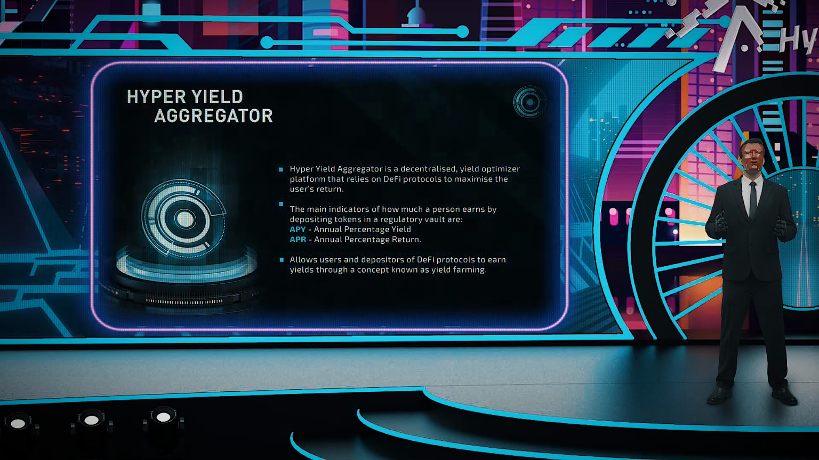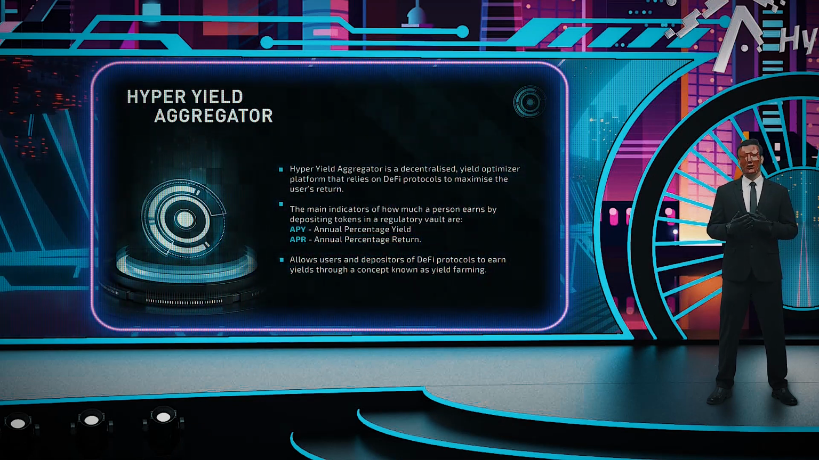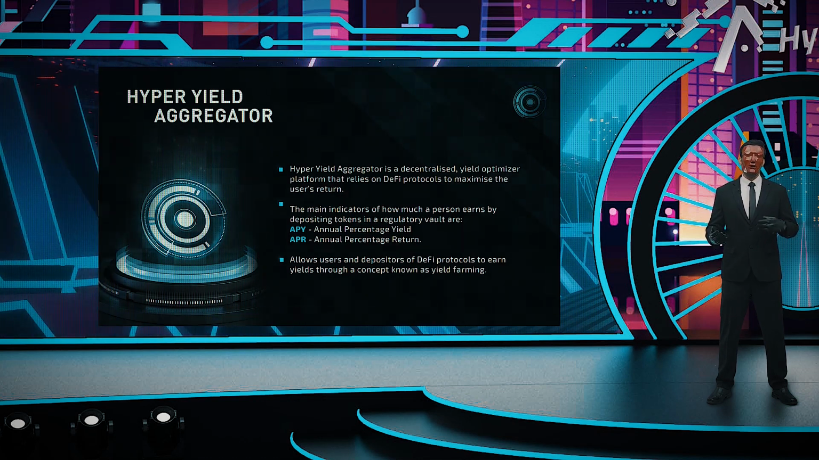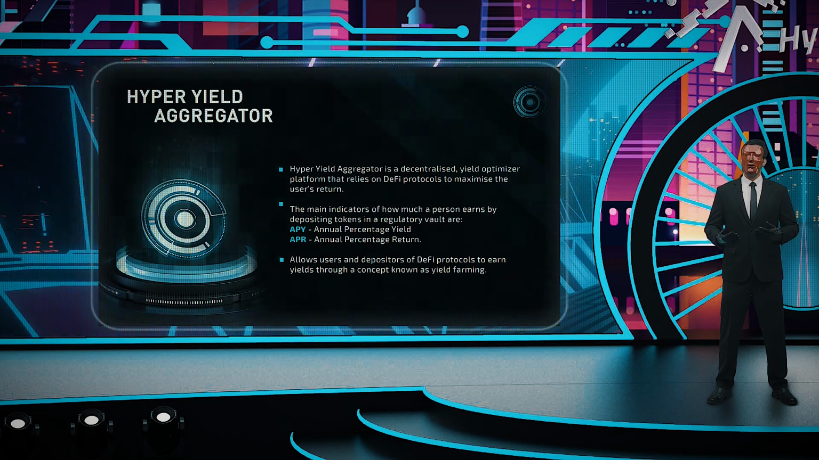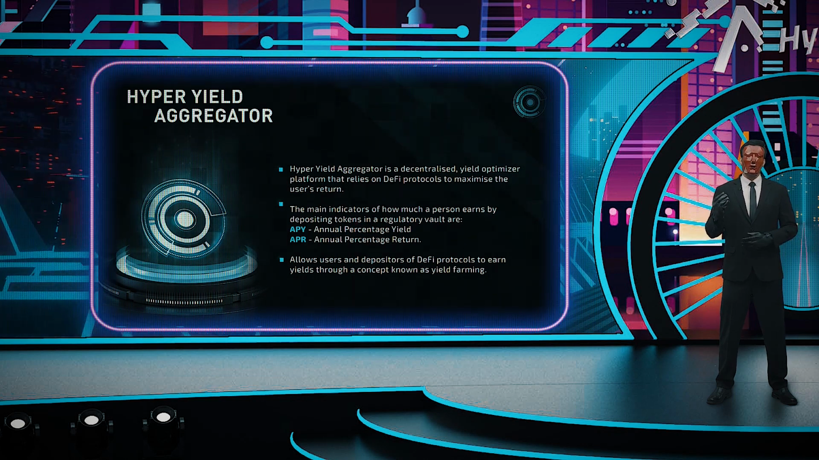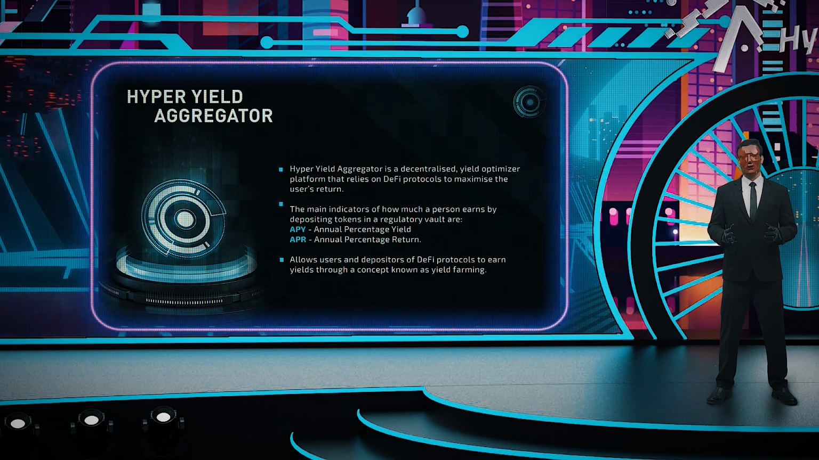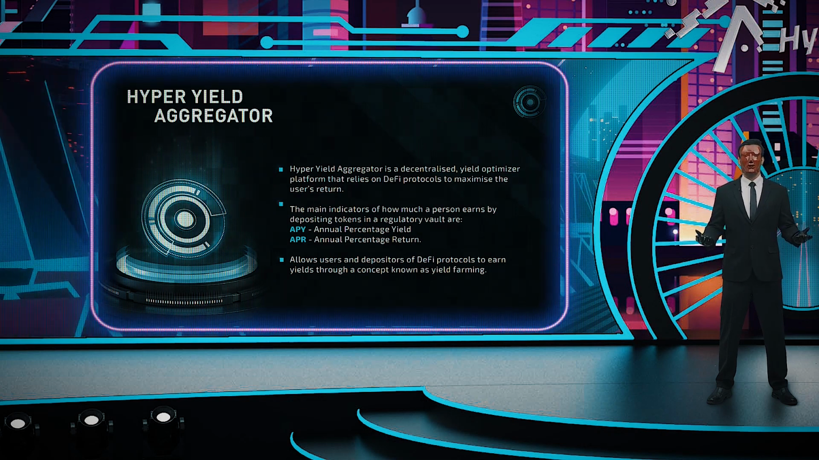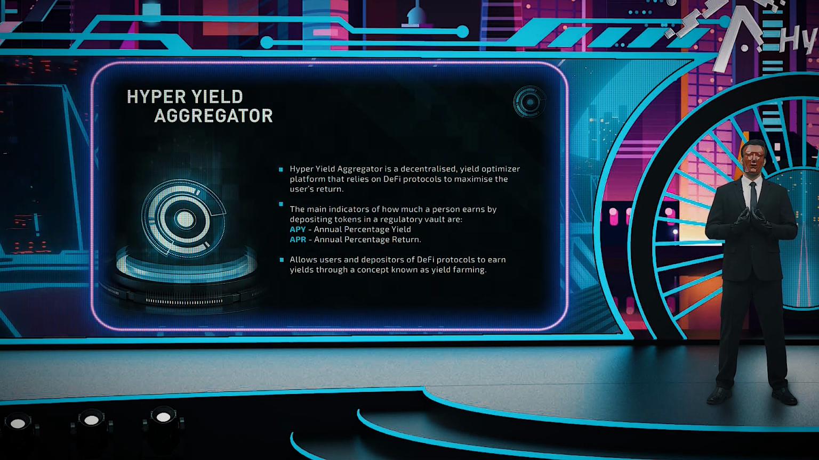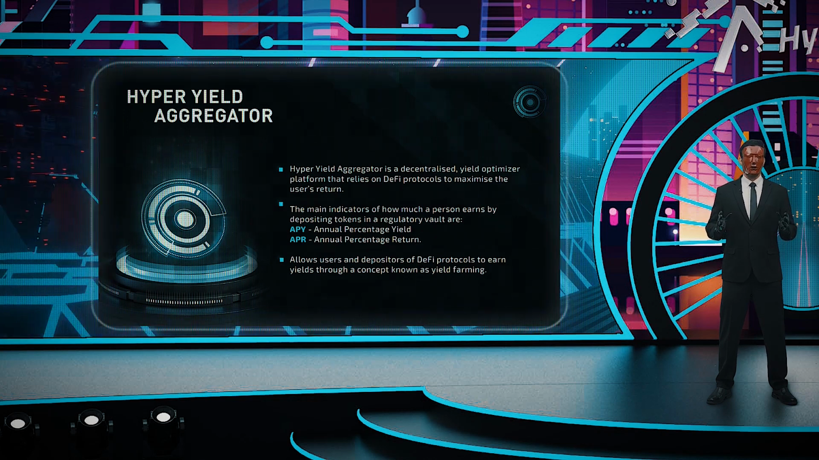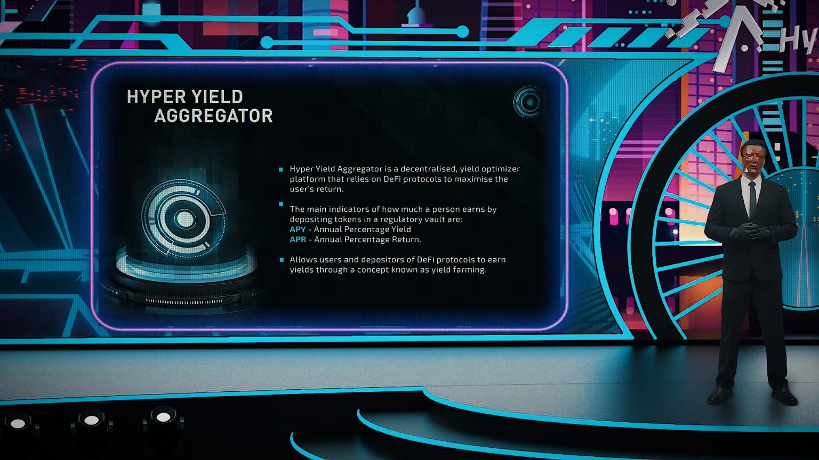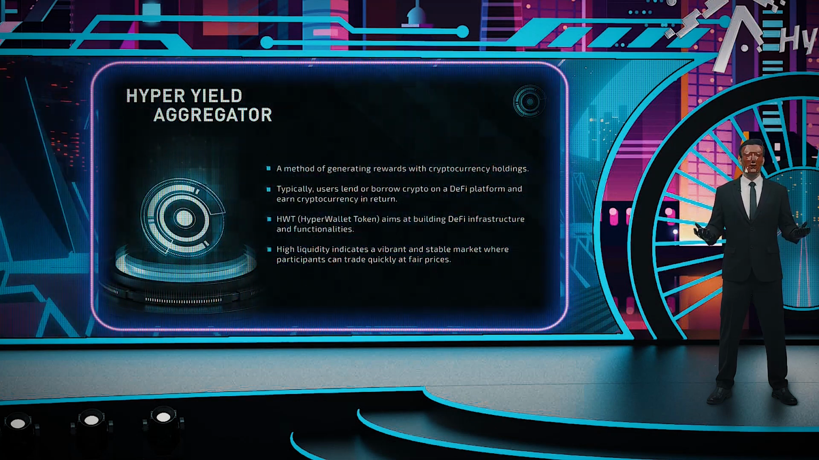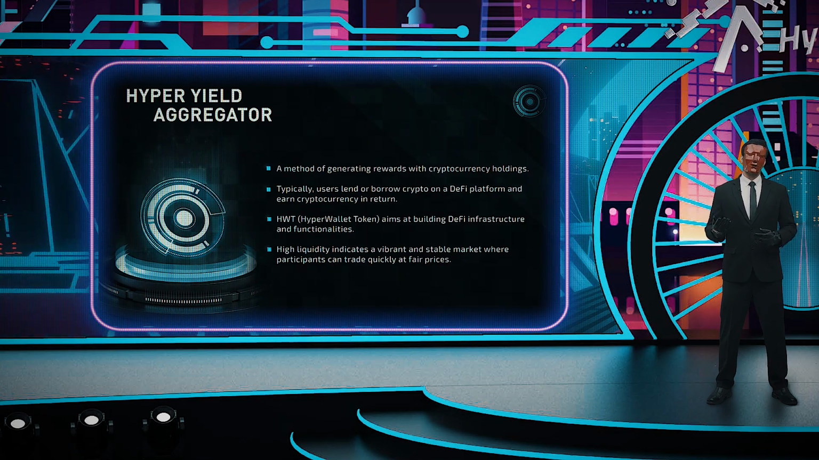Now, Hyper-Yield Aggregator. Yield farming aggregators essentially automate the process of staking and collecting the generated rewards on behalf of the user. The goal is to optimize gas fee spending via different strategies like diversifying and transferring tokens around different platforms and maximizing yields via auto-compounding. These include a method of generating rewards with cryptocurrency holdings. The main indicators of how much a person earns by depositing tokens in a yield vault are APY, annual percentage yield, and